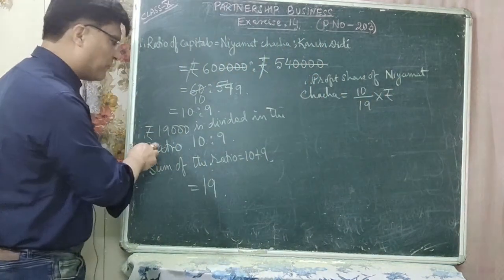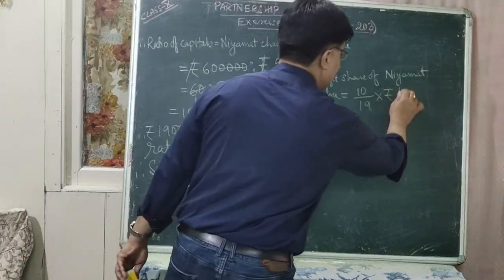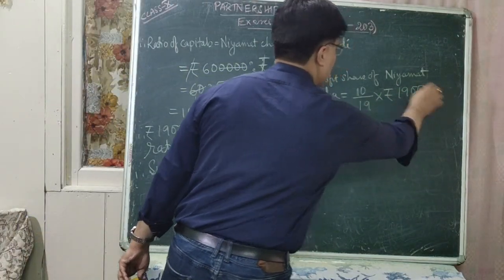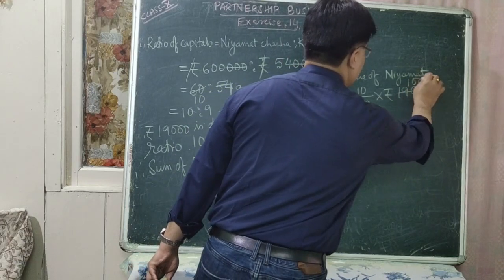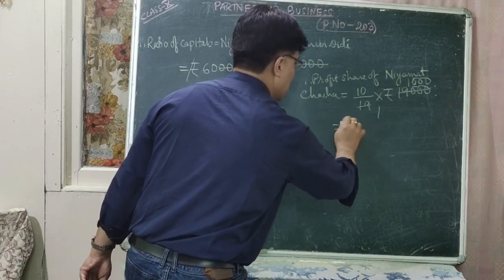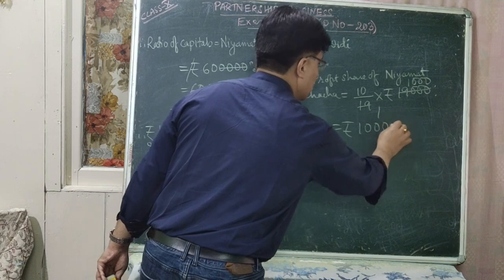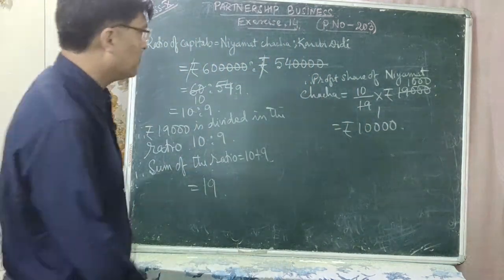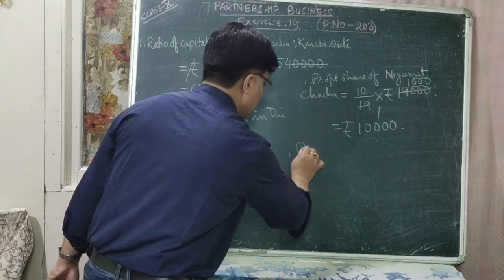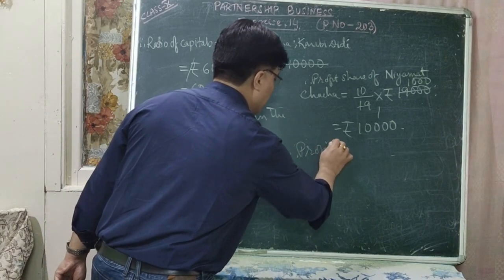What was the total profit in this case? Rupees 19,000. Is that clear? So we can cancel it. It goes 1,000 times, which is equal to rupees 10,000. That is the profit share of Niyamat Chacha. Okay. Now what will be the profit share of Karabi Didi?